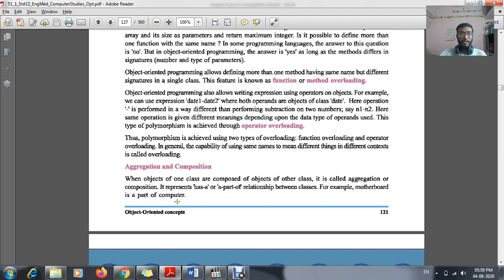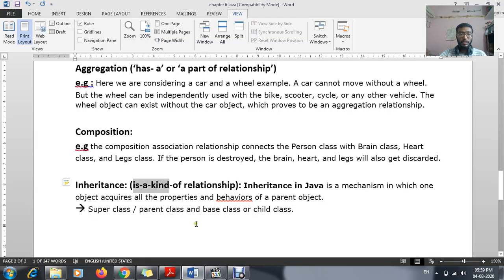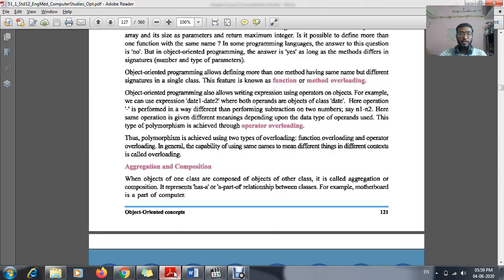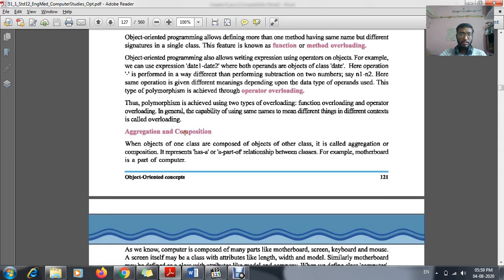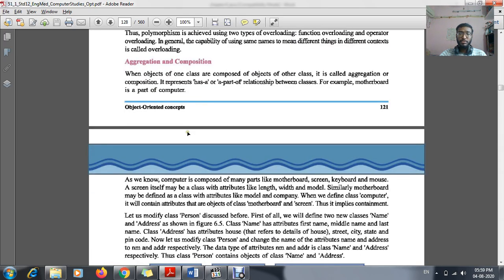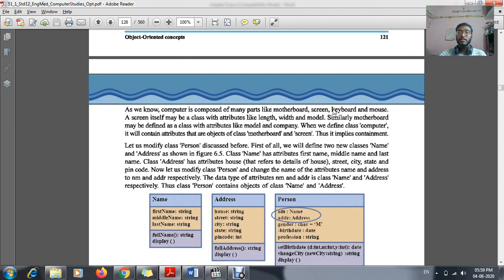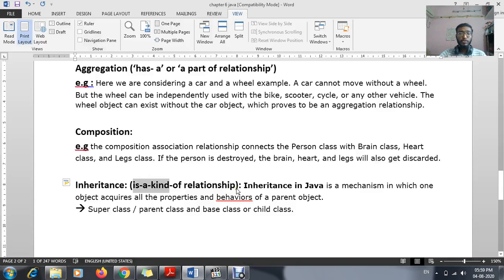Why I am making notes: if you try to learn aggregation and composition from the textbook, you won't be able to understand. So I have made these notes just to simplify or detail it.